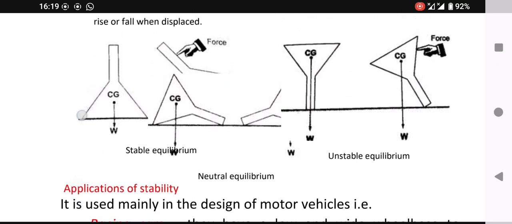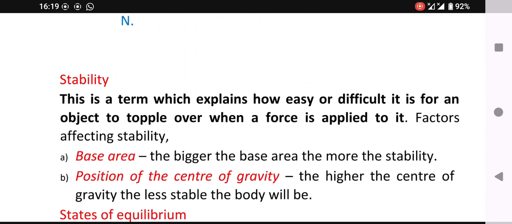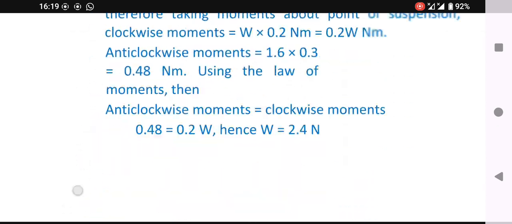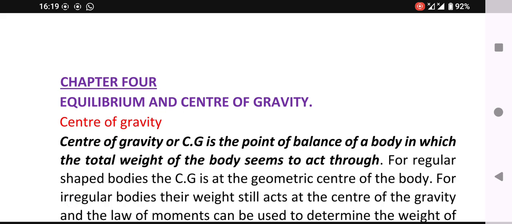So this is how simply we can solve the COG versus equilibrium topic in Form 2. That is so simple if you follow up.